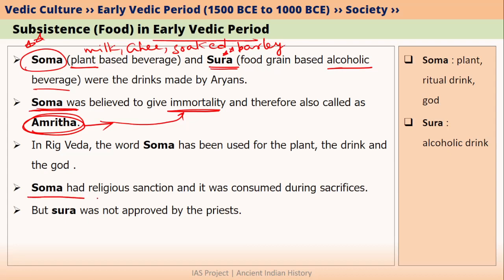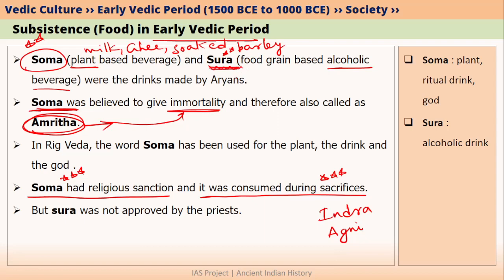So the drink Soma had a religious sanction. It means that the priests approved drinking Soma. Moreover, this Soma was consumed during sacrifices and rituals. That is why we can say Soma was very important for early Vedic Aryans. Moreover, Rig Veda also says that gods like Indra and Agni also consumed Soma drink. So we can consider Soma drink as sacred for Aryan people.